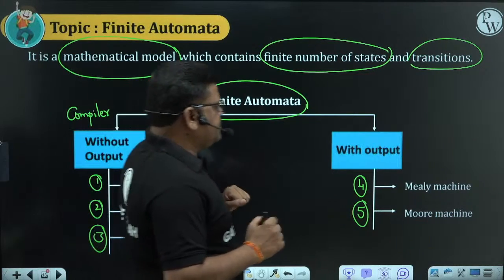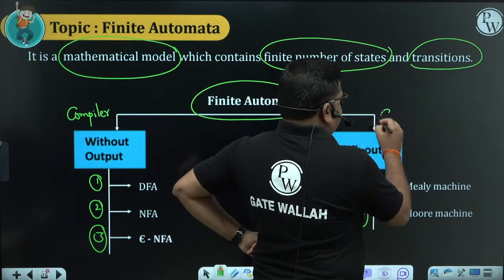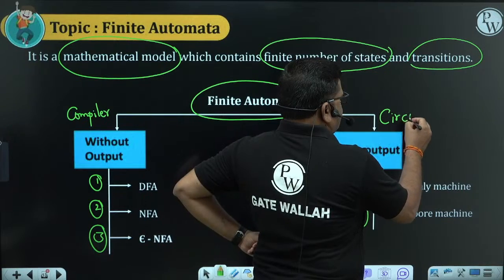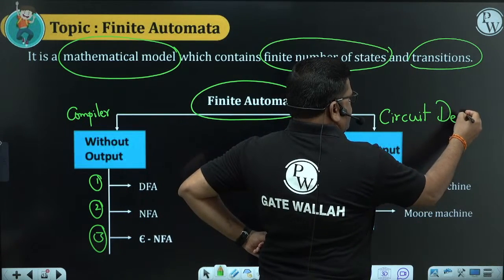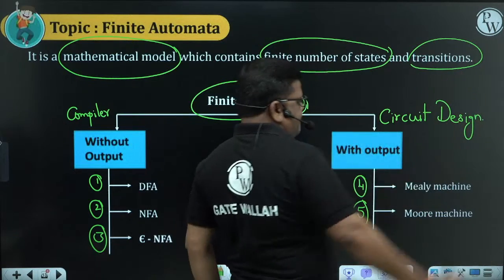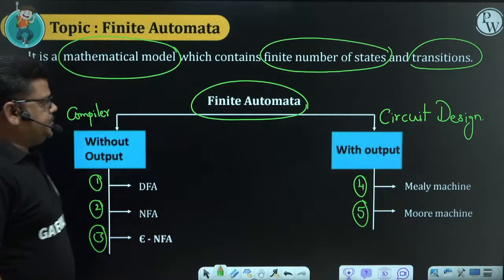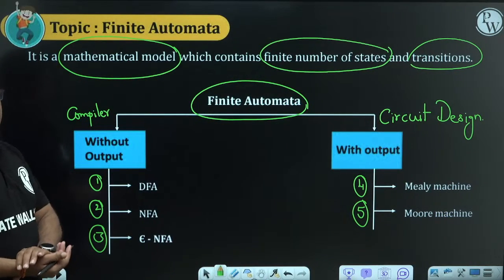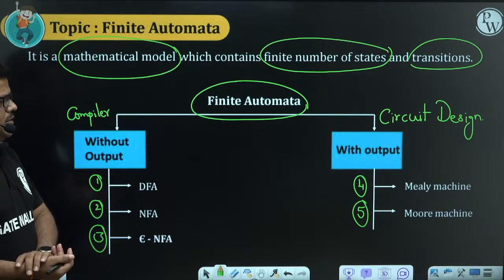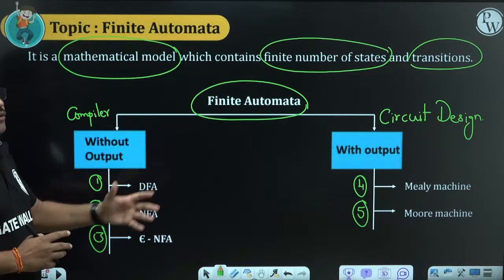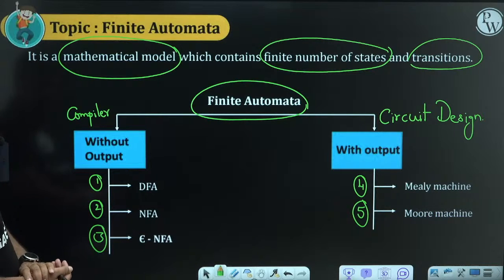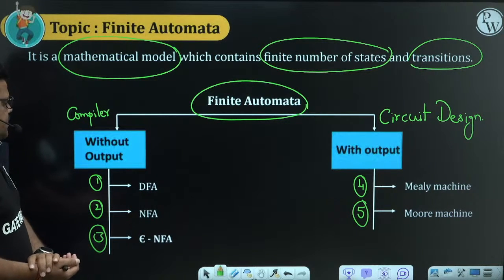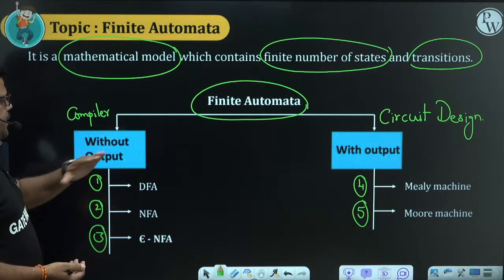Mealy and Moore machines are used in circuit design. So you come to know, while studying these topics, how you are going to use this in those topics that we'll study. Right. So today our discussion is on finite automata.